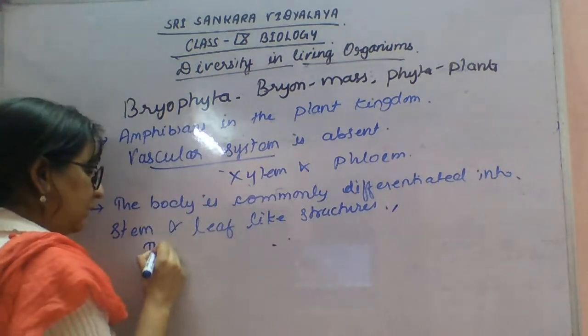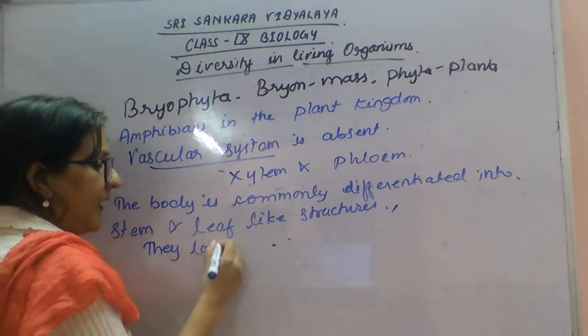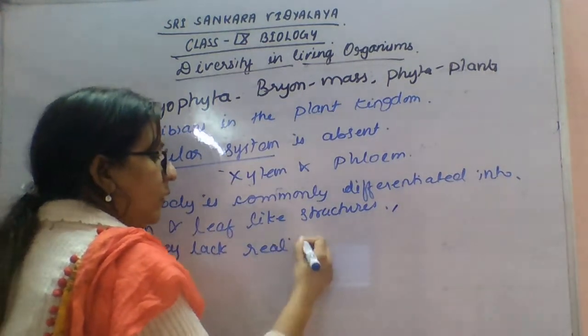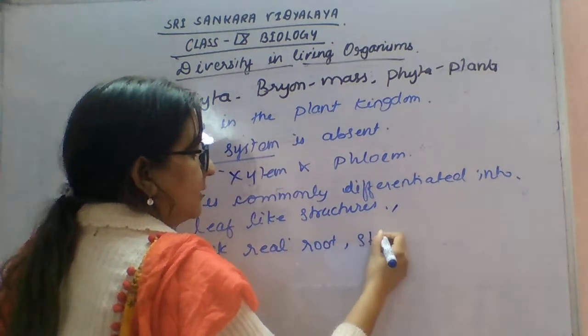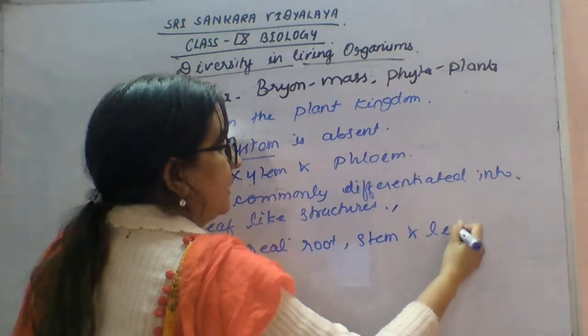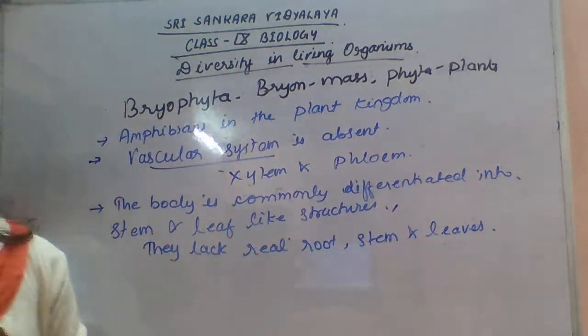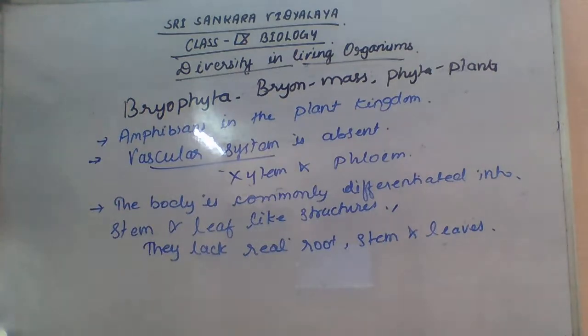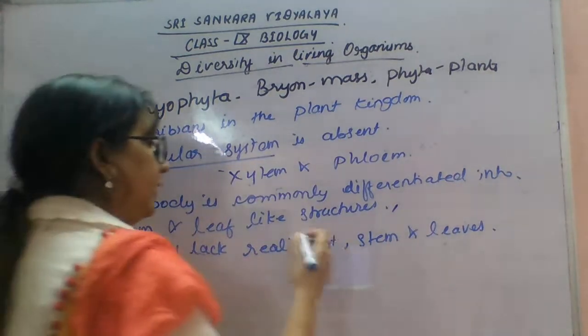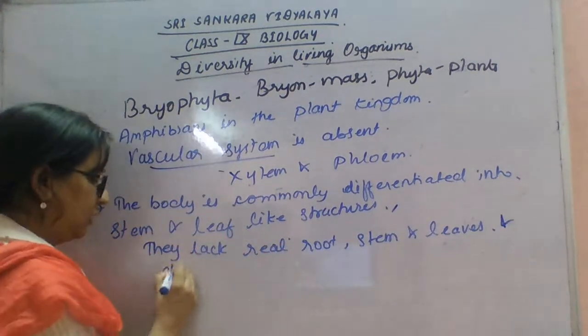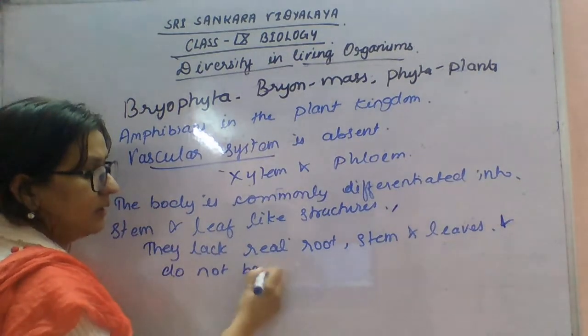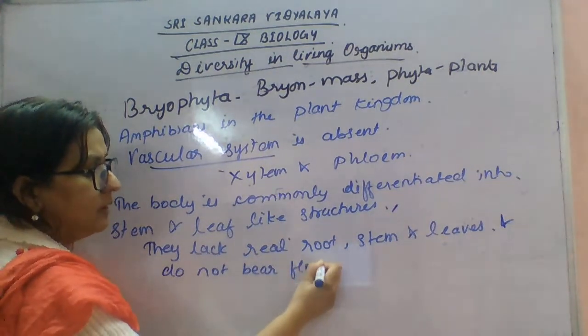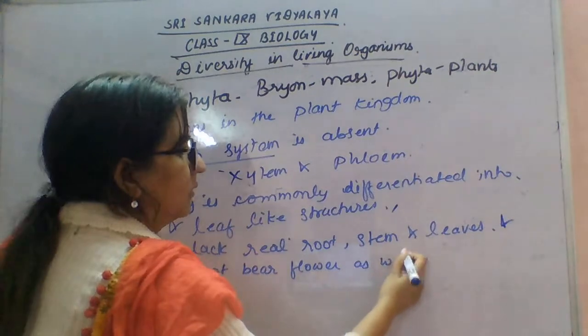They lack real root, stem and leaves, and do not bear flowers as well.